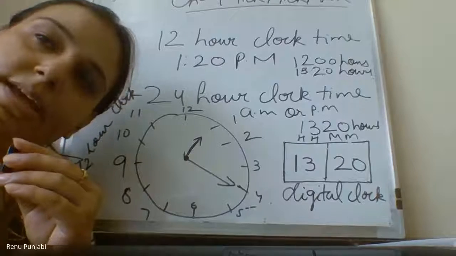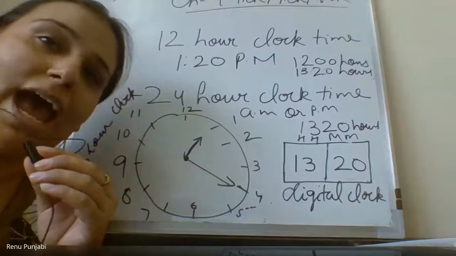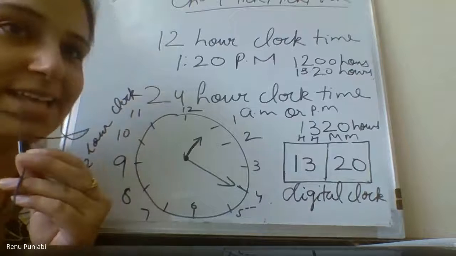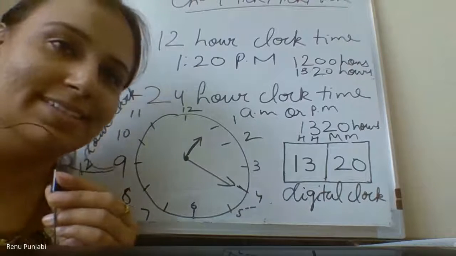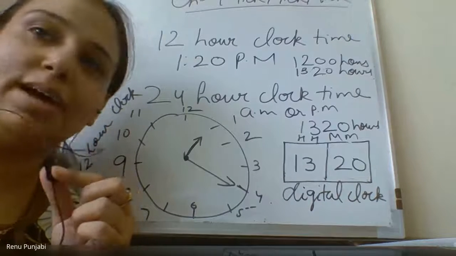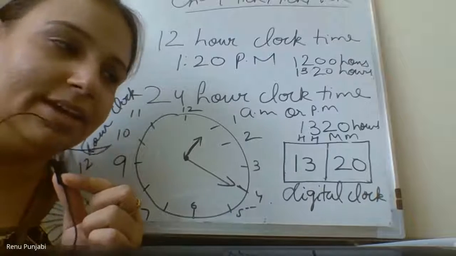Yes, ma'am, continue. Yes, my dear, tell me. Ma'am, I wanted to ask, you said that in a digital clock there are two-digit numbers on each side, right? Yes. So, ma'am, if it is 8 o'clock, it will be 08, right? I will explain that also. Yes, you are right, it is 08. I will come to that point also. Okay.